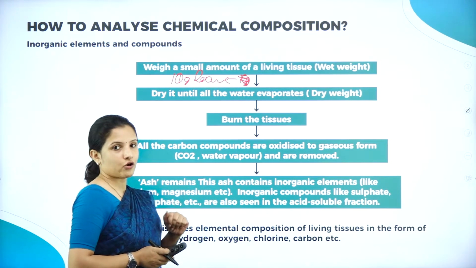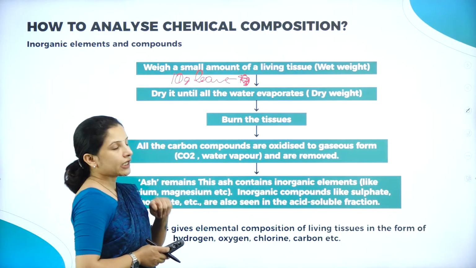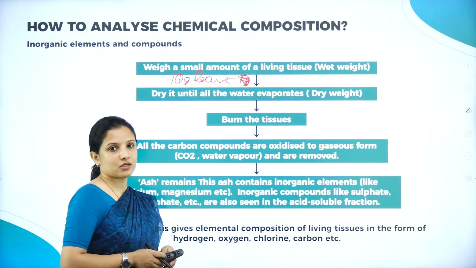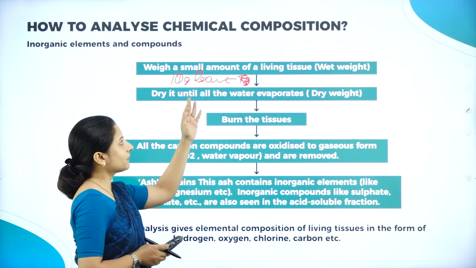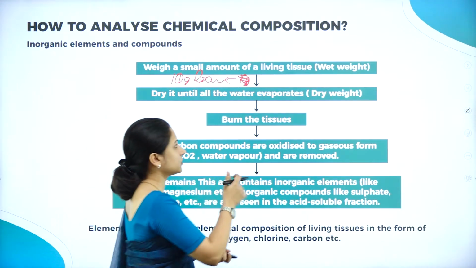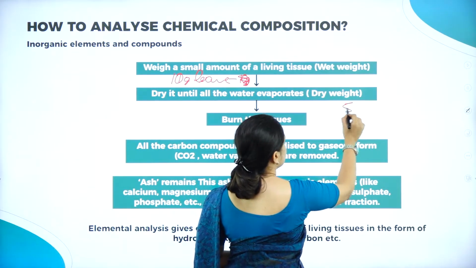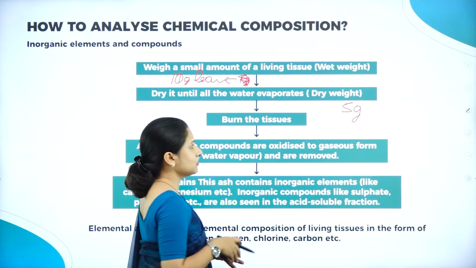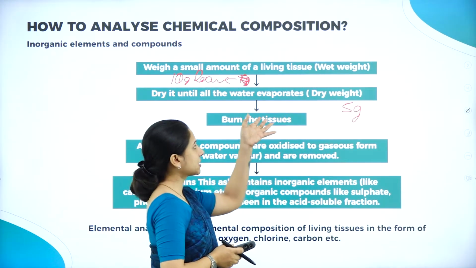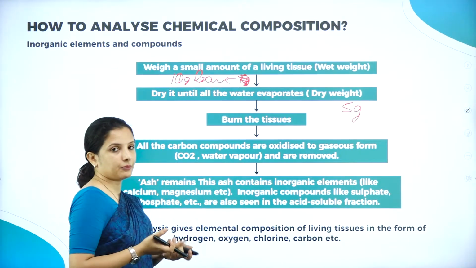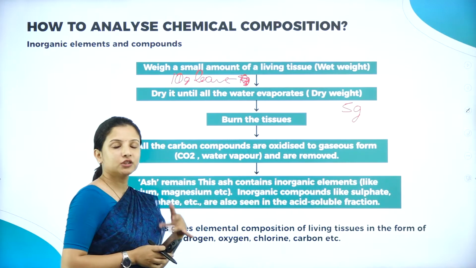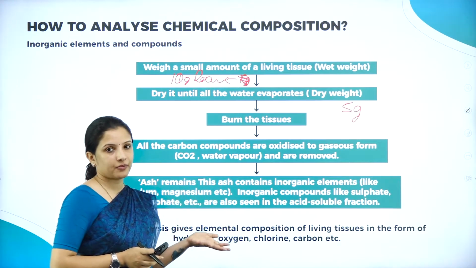So now think for yourself, will the weight be more or will the weight be less when compared to the wet weight? Okay. So here the weight will actually be less. Why? Water would have been lost. So therefore, say for example, here it is 5 gram. The weight has reduced to 5 gram. So now this 5 gram of dry weight leaves, I will take and I will burn it. So it will completely get burned and all the carbon compounds will be oxidized and it will be evaporated.